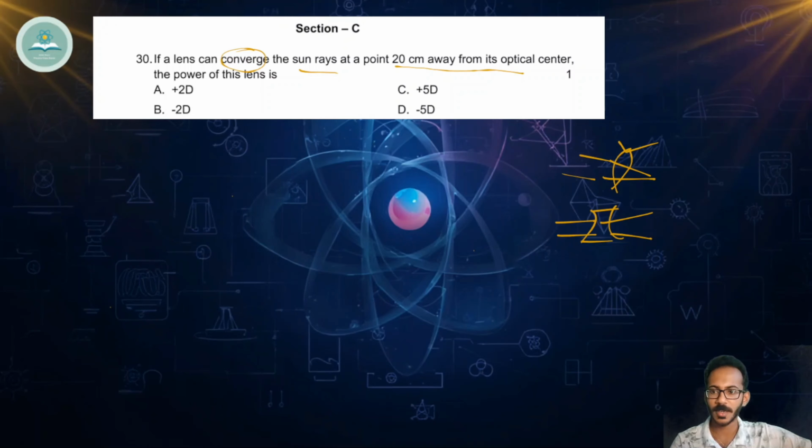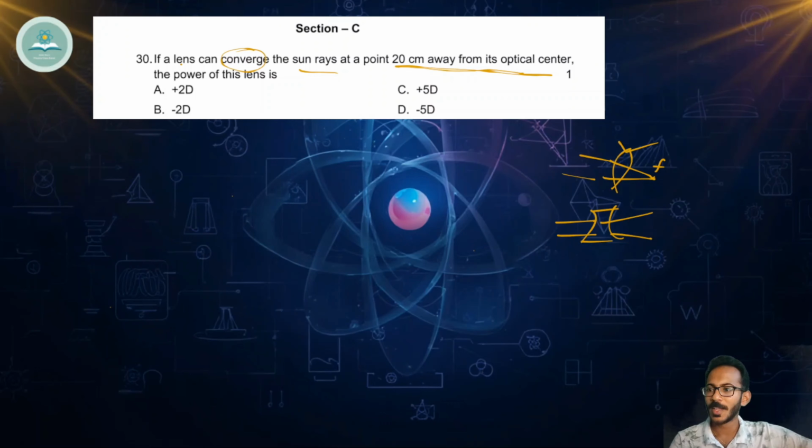getting converged there to a point 20 centimeter away from its optical center, which means here 20 centimeter from optical center. We know that whenever parallel rays of light comes and hits a convex lens, it will converge at a point. That point is called the focus, the principal focus. So here indirectly they have given us the principal focus as well.